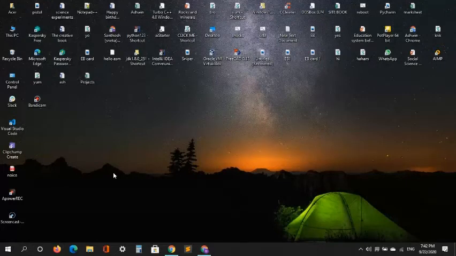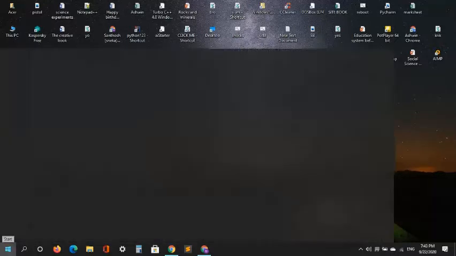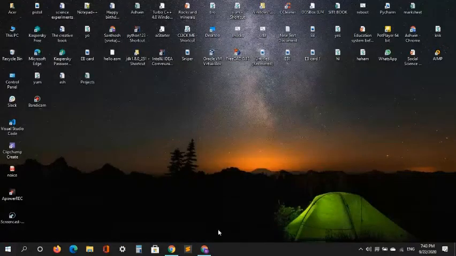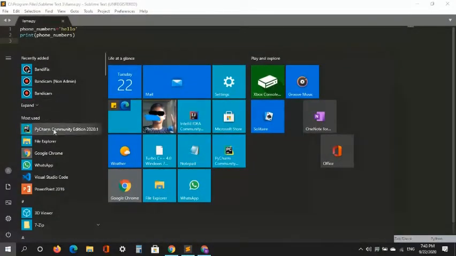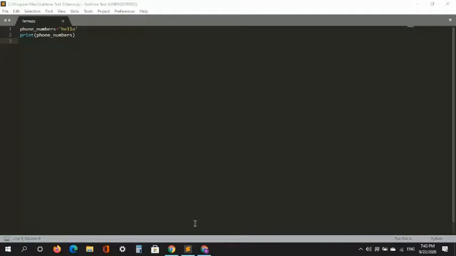First, download Python. The link is down in the description below. After downloading it, you can choose your IDE. You can choose IDLE, which is provided by Python, or you can download an external IDE like PyCharm or Sublime. Let's get started. First I will open Sublime because PyCharm will take a long time to load, so I'll open this for backup.